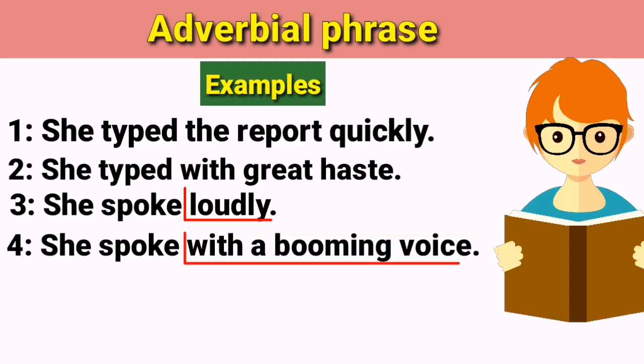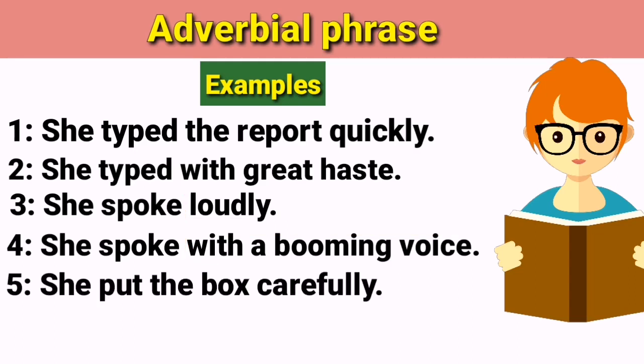Same is the case with this example. She put the box carefully. Here in this example, carefully is a simple adverb because it modifies the verb put. If I ask the question, how did she put the box? The answer is carefully. So it modifies the verb put.